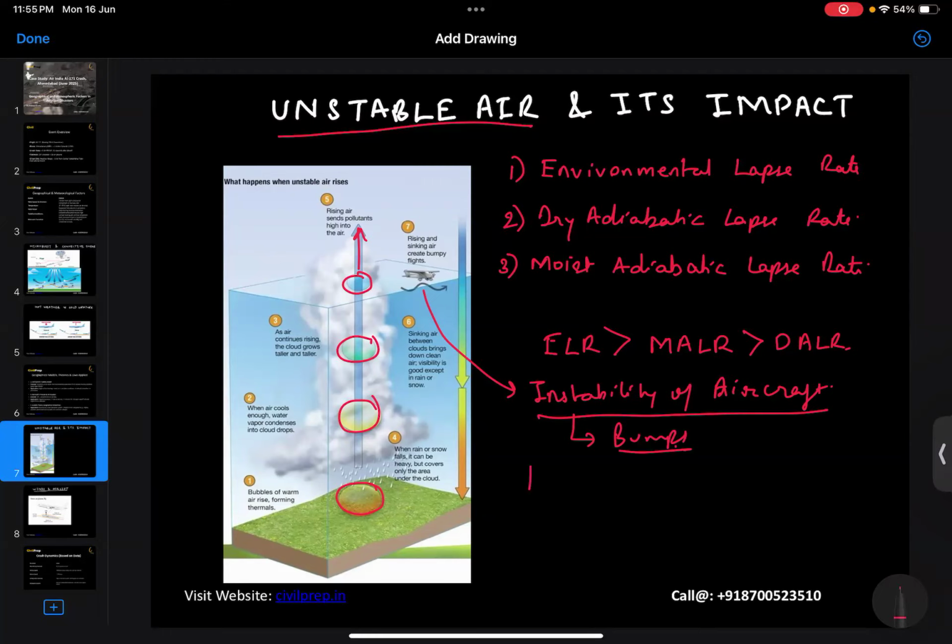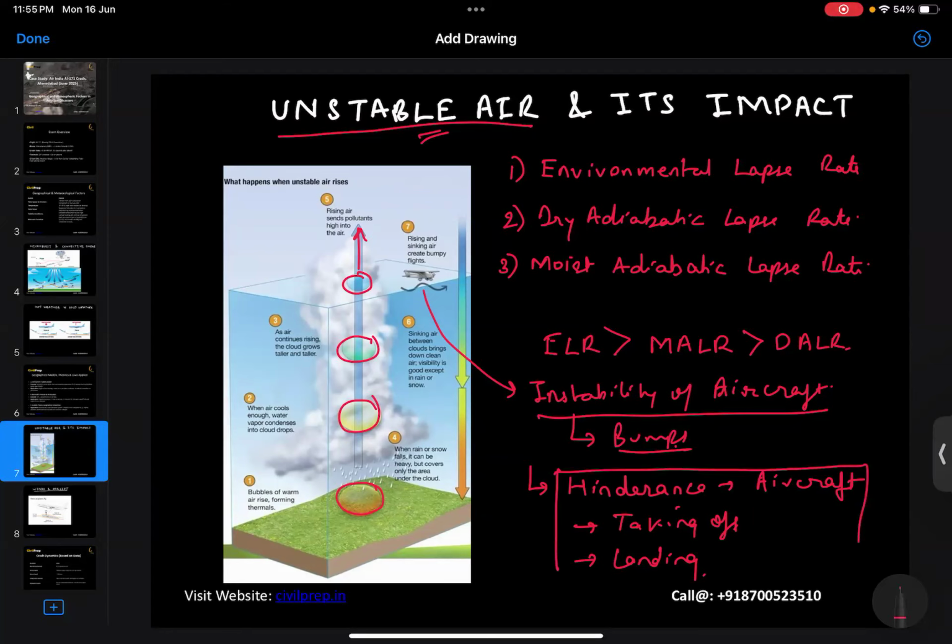This may result in hindrance for the aircraft, either while taking off or landing. So this was also one of the conditions in terms of unstable air, which resulted in hindrances in aircraft takeoff and landing, which was also seen in the region.